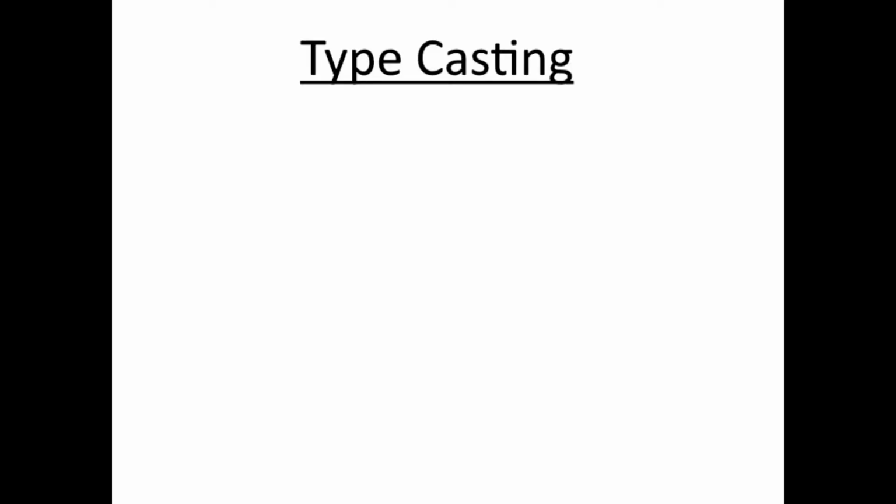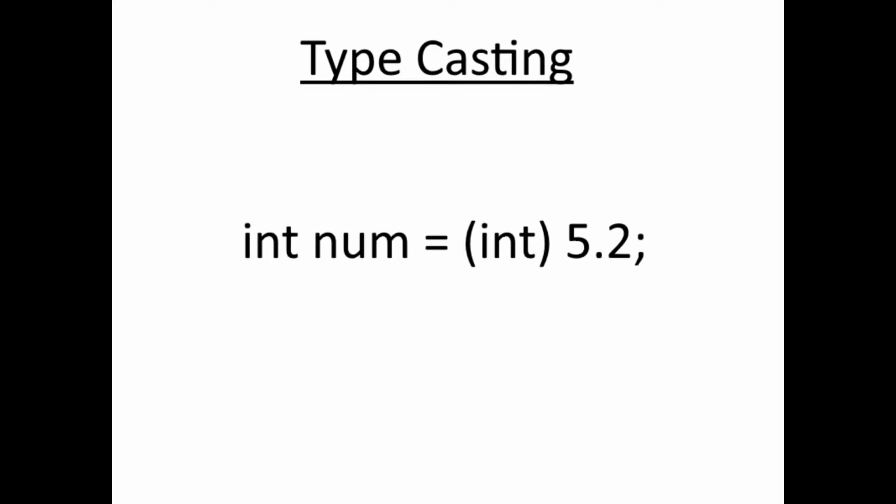You might recall from a previous video that it's difficult to convert from doubles to ints in Java. Today we are going to learn how to do that with typecasting. Typecasting essentially changes the type of a variable to another. To do this, place the type you want to convert to in parentheses, followed by the variable you want to convert, and finally store this in your variable. Make sure the type of the new variable and the type you are casting to match.